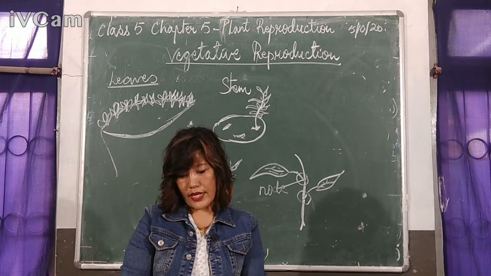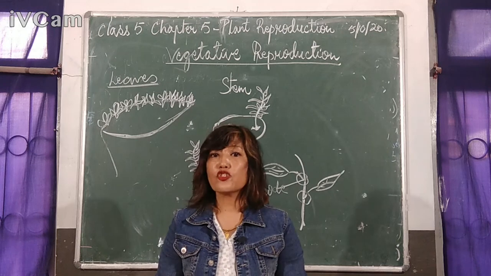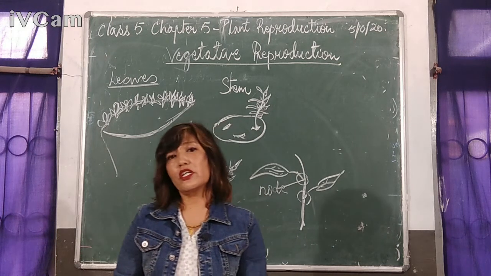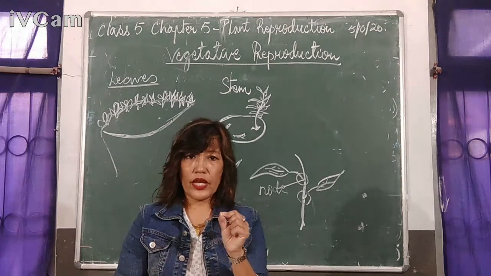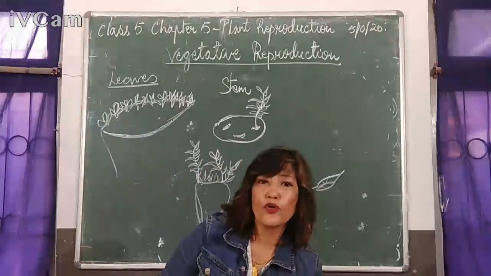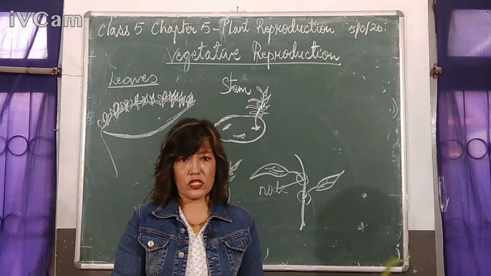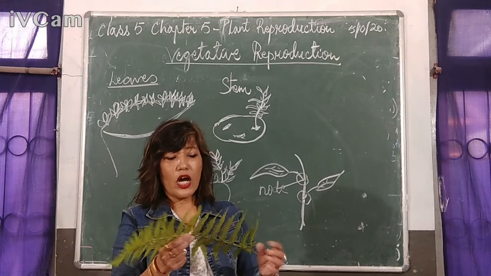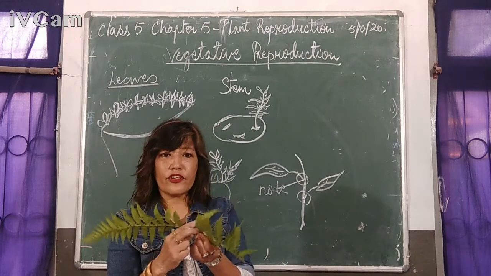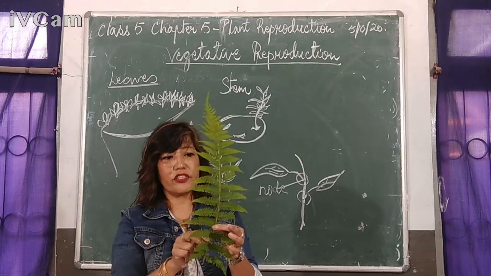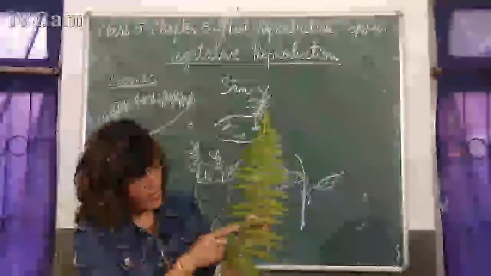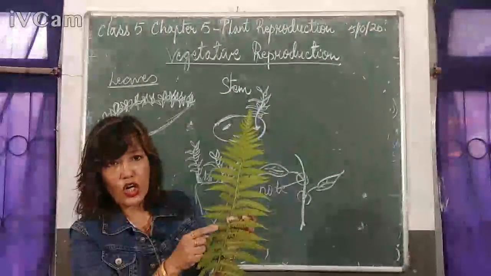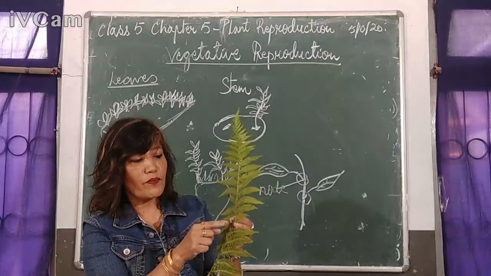Then the last one is growing plants from the spores. Now these spores look like brown dots. Actually you will find spores in ferns and moss. So the spores are present on the underside of the fern. So this is a fern, the leaf of a fern. These are the brown spots, looking like dots. So the new plants will be produced from these spores.